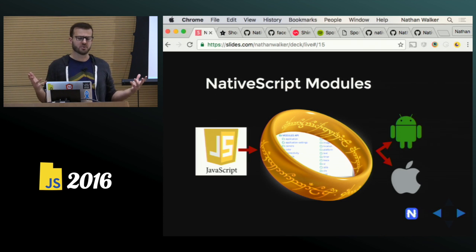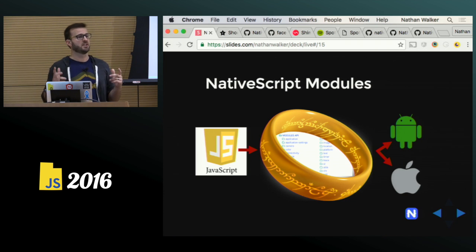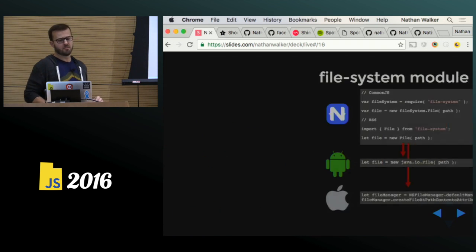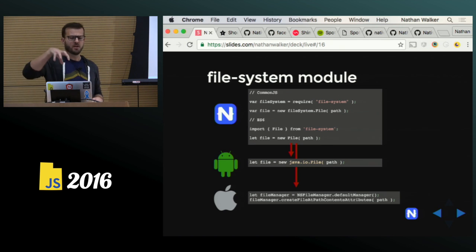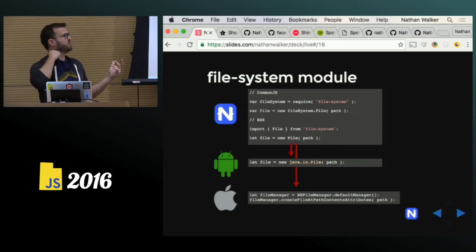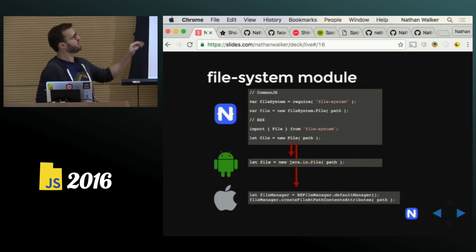Now, you always want to develop some kind of custom plugin, develop some neat CocoaPod, and we're going to get into that in just a minute. But let me show you an example of one of these modules that they abstracted. File system module, very common. You want to have access to a file. You can create a native file on that platform, save files, delete them, and everything.